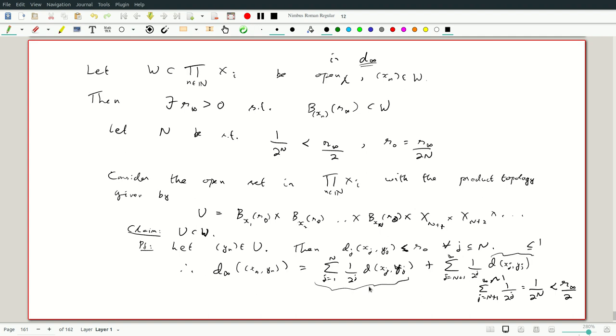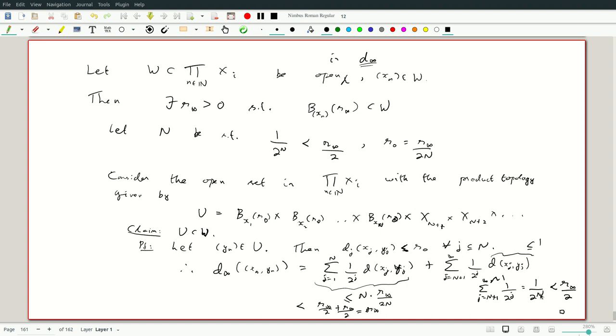But the n terms, so this is less than n times what the bound is on each term. And the bound, well, strictly speaking, less than or equal to, because there may be no terms. But the bound on each term is going to be r infinity by 2n. So the whole sum is less than r infinity by 2 plus r infinity by 2, which is r infinity. This is the main claim.